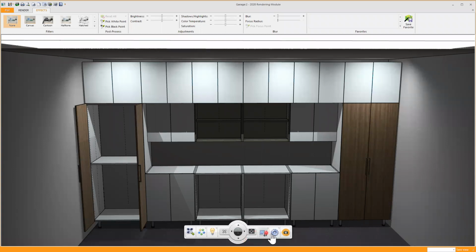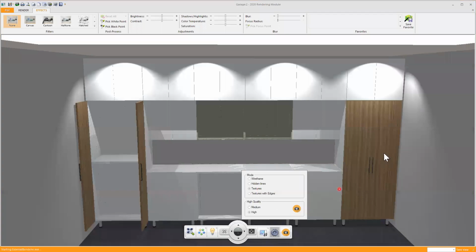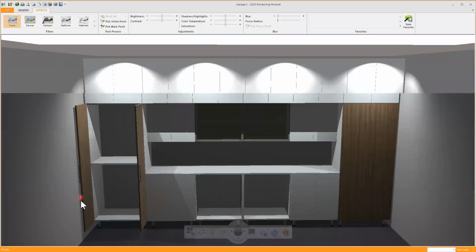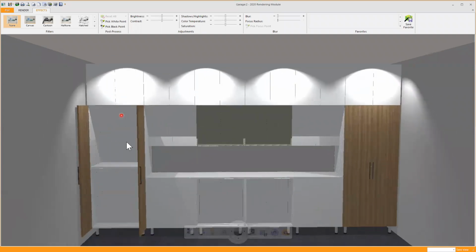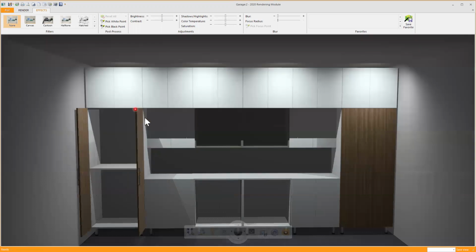And as I told you before, I have this door open just to show you how it looks. What do I have inside? I changed the color of just these two doors so you can play around with all your doors, drawers, and each shelf and models if you want.